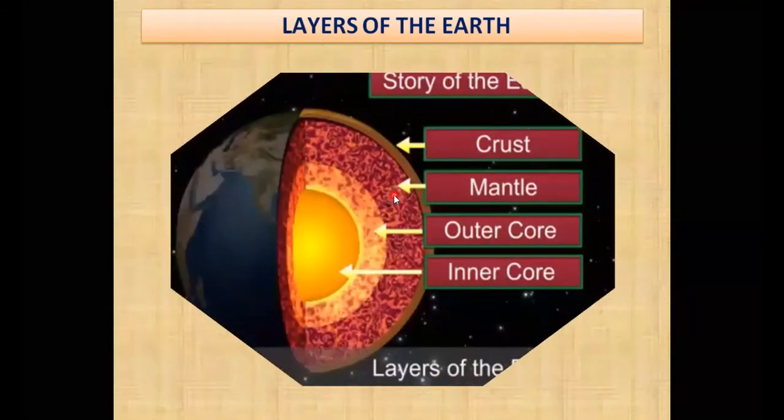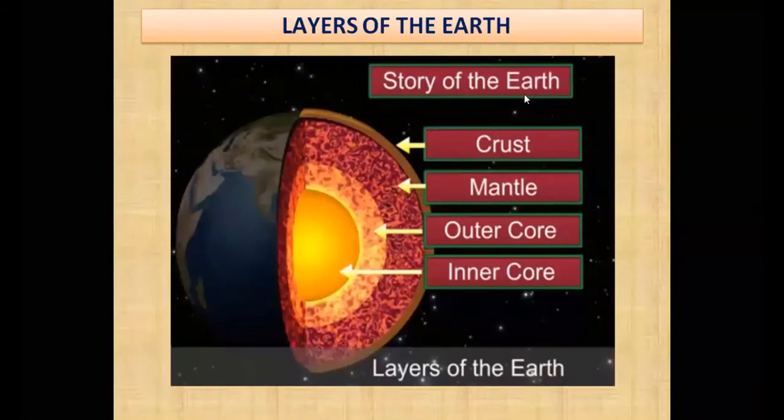Now let me start with this particular photograph. This image will tell you the whole story. Now you can see over here the inner core, the white and yellow portion. Above that you can see the outer core. That is also a very viscous layer, a mixture of liquid and solid. This yellow part is known as the core, and the core is divided into two different cores, the inner core and the outer core.